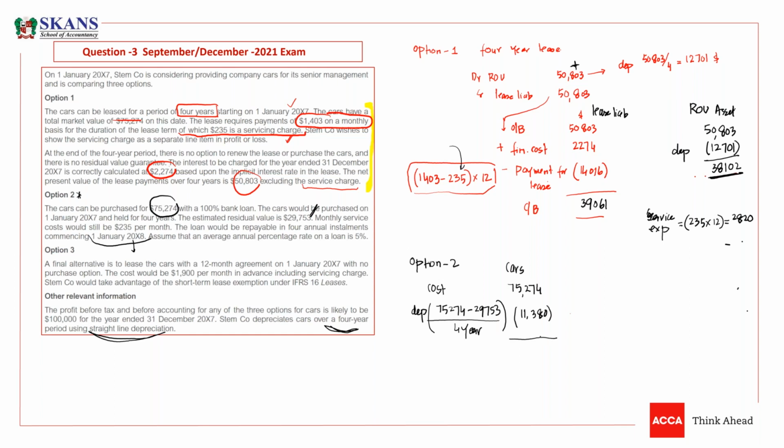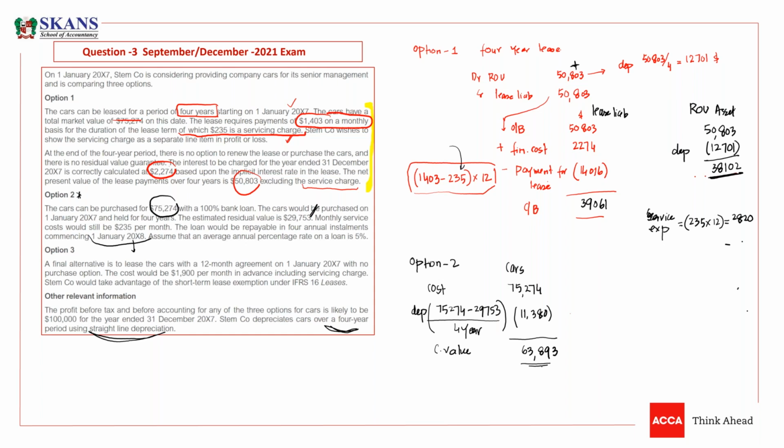And if we deduct this depreciation, we will get the carrying value of the asset. I just need the carrying value, guys. The carrying value would be 63,893. So this is my carrying value, guys.